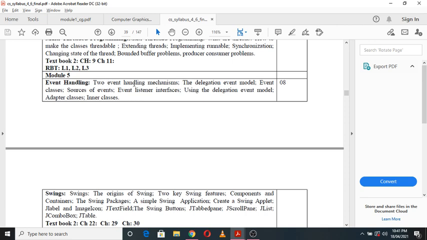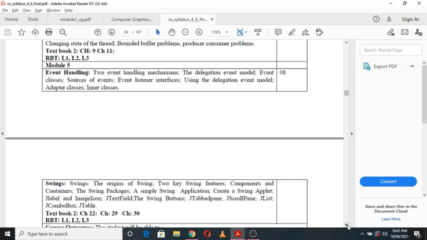So the two main event handling mechanisms, then the delegation event model, the event classes, then the sources of events, meaning where exactly the events are going to occur, from where the events are going to happen. Then event listener interfaces, then using the delegation event model, then adapter classes, then inner classes. So this is what event handling is.